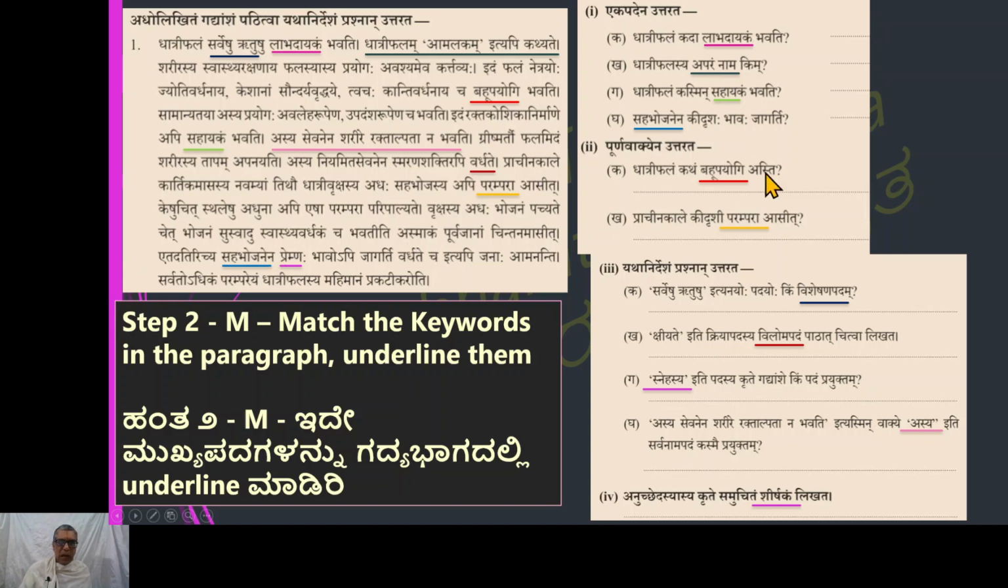Sahabhojanena premnaha bhavaha jagarti. So this premnaha is answer for this and also for this question. Ityapi janaha amananti. So the feeling of friendship also increases. Sarvato adhikam parampareyam. Because of all these traditions, dhatri phalasya mahimanam prakati karoti. Mahima, in all these ways dhatri phala shows its significance. So we got the answer to all the questions in this particular paragraph. The title, we can say, is dhatri phalasya mahatvam. We will look at the answers one by one in the next slide.